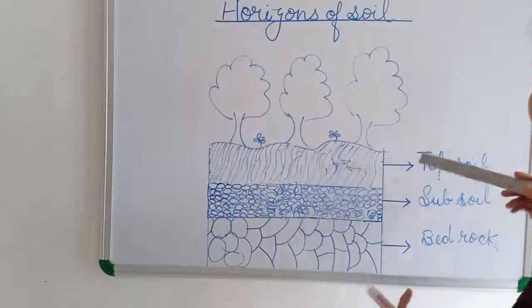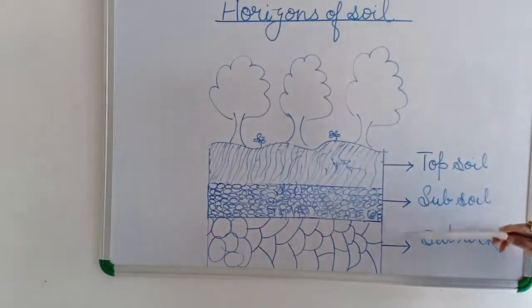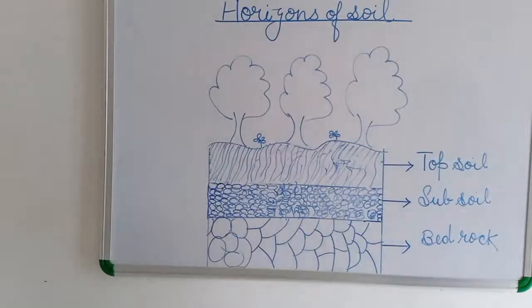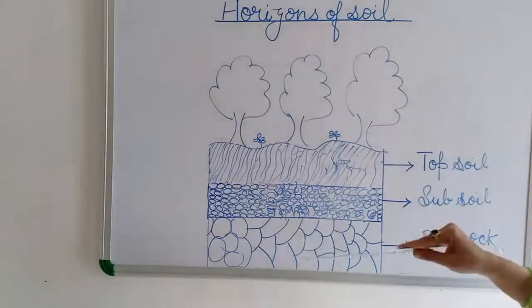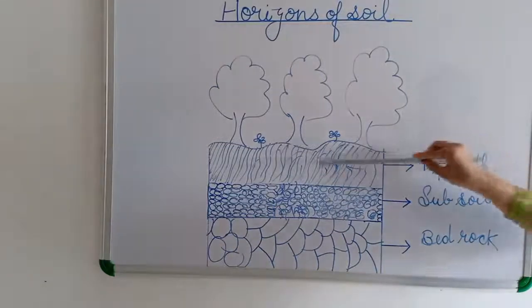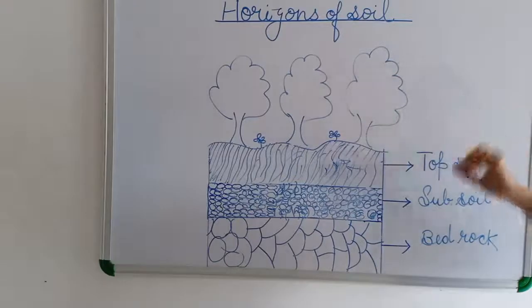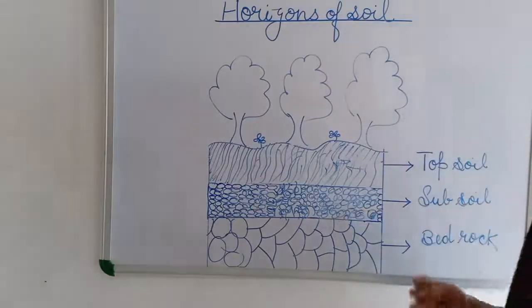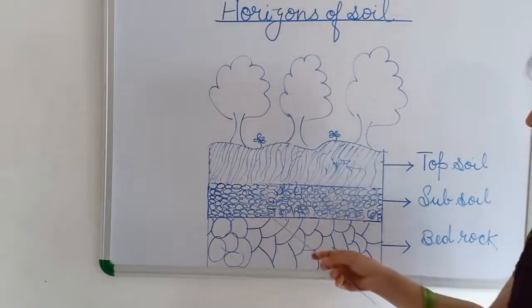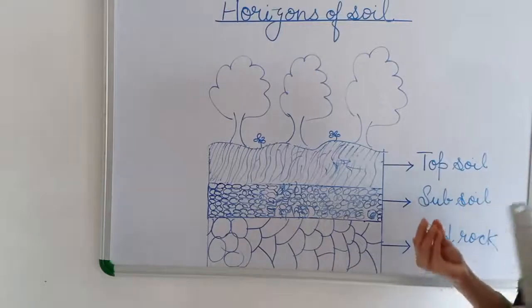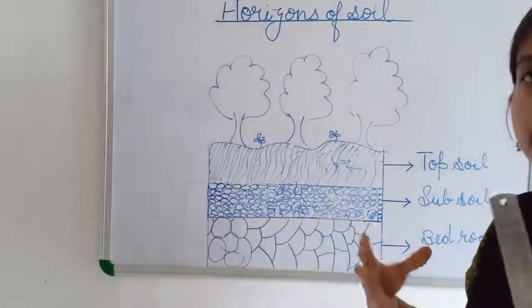Just below the topsoil is the subsoil. Sub means below, and top means above. So by the name only you can understand: the topmost layer is topsoil and the next layer below the topsoil is subsoil. Subsoil consists of harder rocks. It is compact.